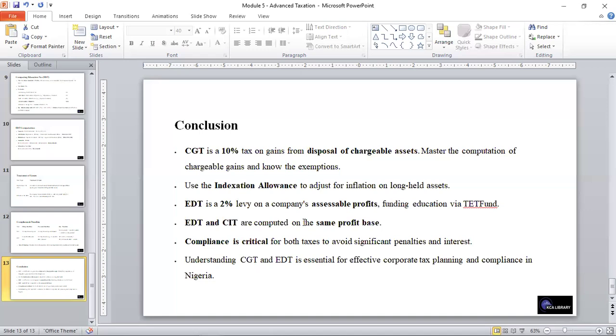Then we also saw that the education tax is a 2% levy on accessible profit, funding education via the Tertiary Education Trust Fund. And we've seen that education tax and company income tax are computed on the same profit base, and compliance is critical for both taxes to avoid significant penalties and interest. And having an understanding of these two is essential for effective corporate tax planning and compliance in Nigeria. Thank you.